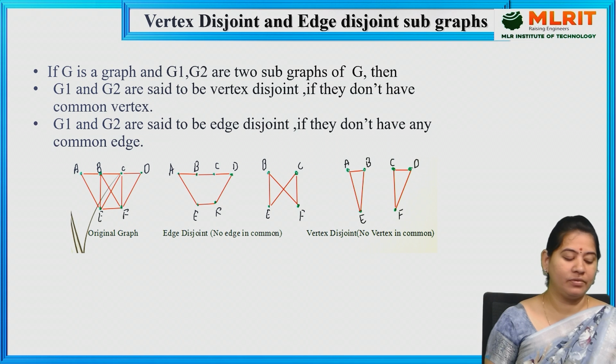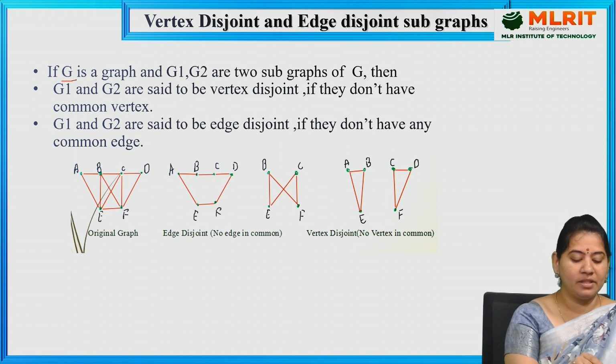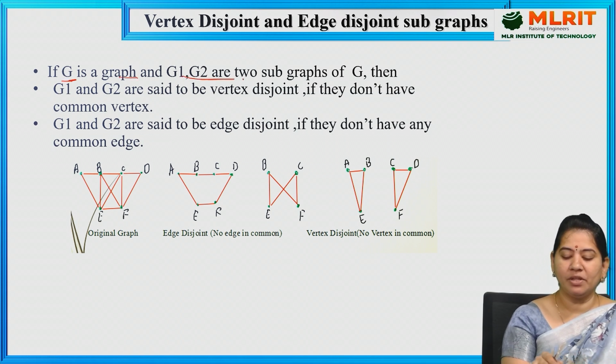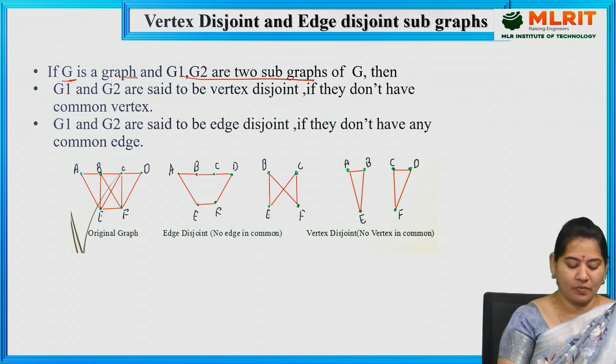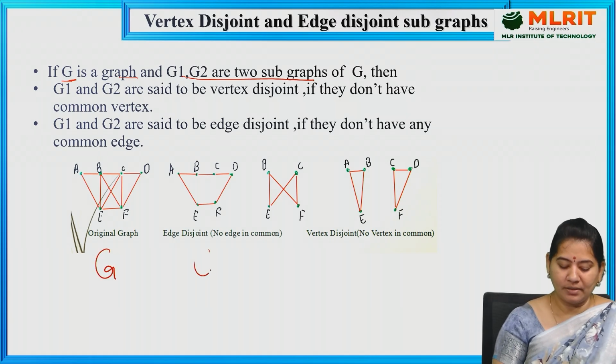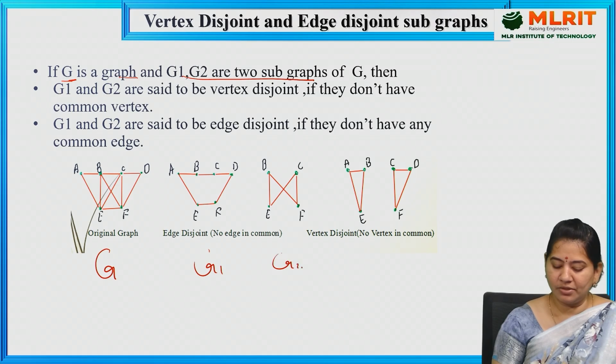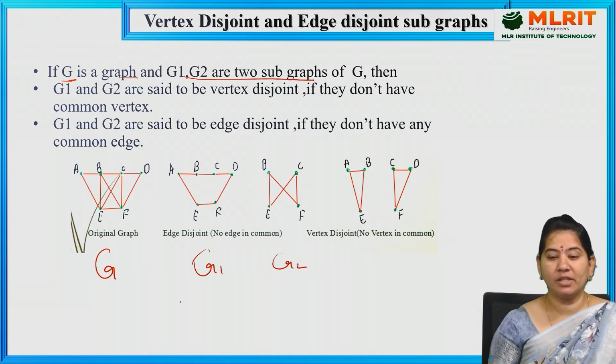So let us see the definition here. If G is a graph and G1, G2 are two subgraphs. So let us suppose this is the original graph, which I am considering with capital G, and this is G1 and this is G2, the subgraphs here. They have mentioned very clearly that G1, G2 are subgraphs.